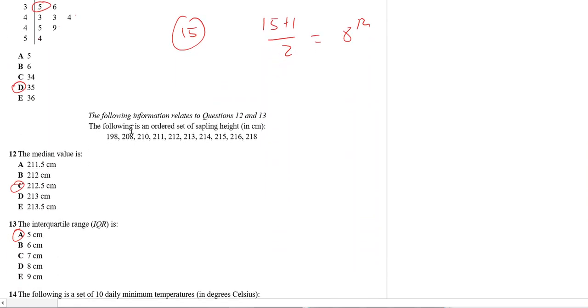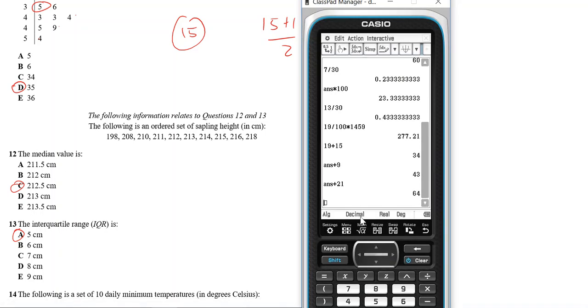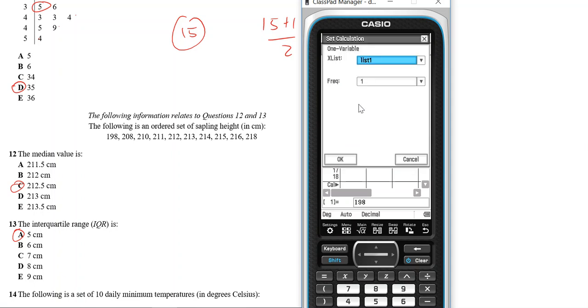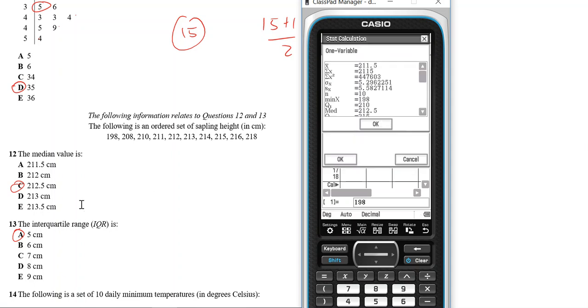For this data set, you enter in your calculator, you want to find the median value. Okay, so I'm going to do that. If I go on stats, I've already entered this in my calculator. So we look at list 1. So calc, one variable, list 1. I can see my median is 21212.5.